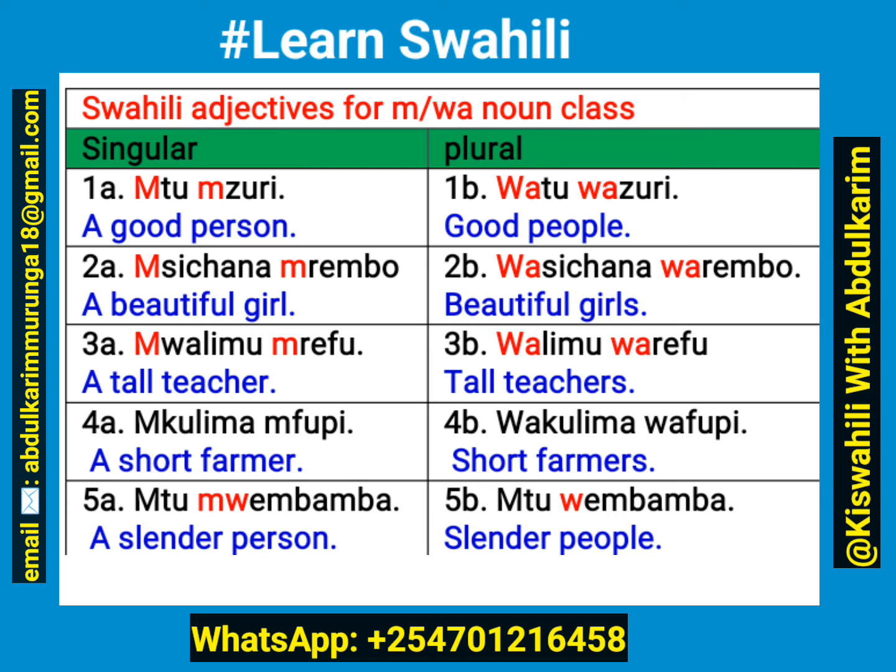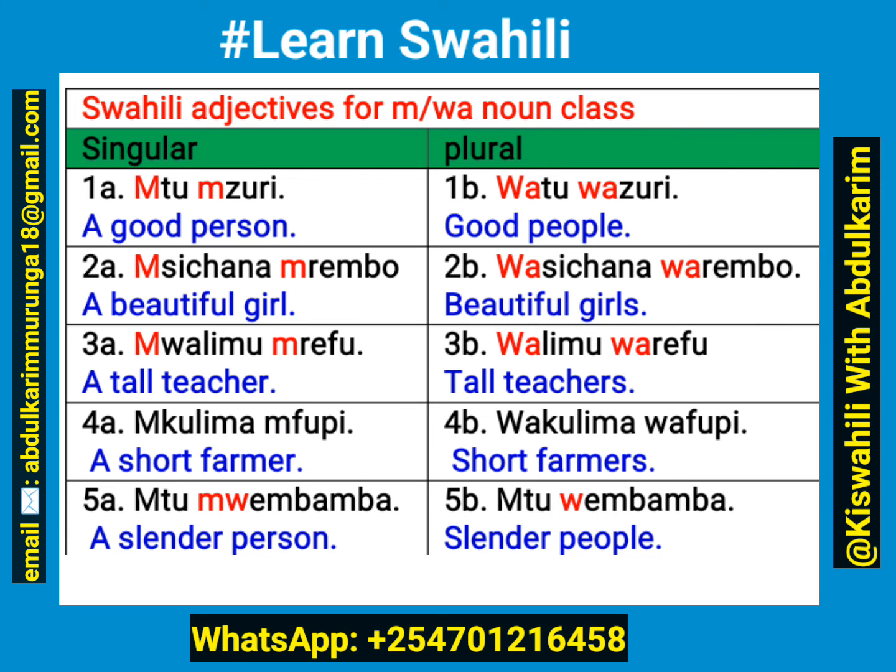Tatu, mwalimu mrefu, a tall teacher. 3b, walimu warefu, tall teachers. 4a, mkulima mfupi, a short farmer.